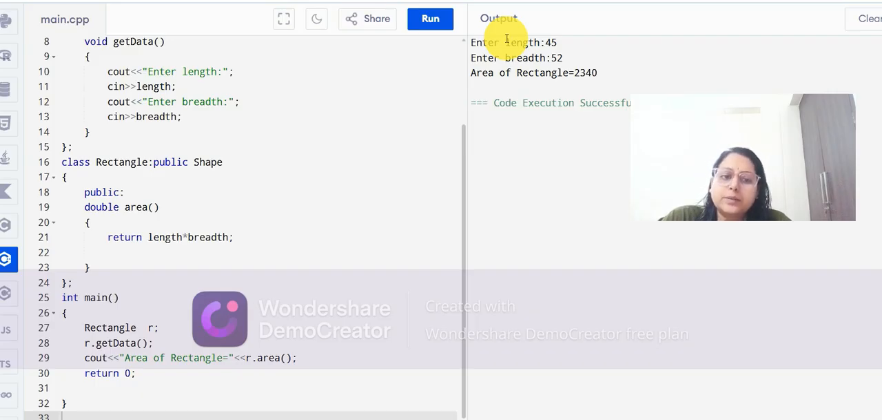This is how inheritance supports code reusability. I hope you understand the concept.